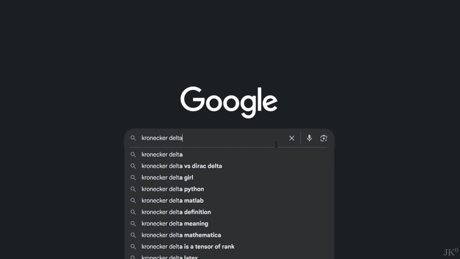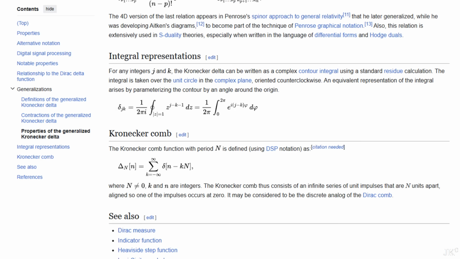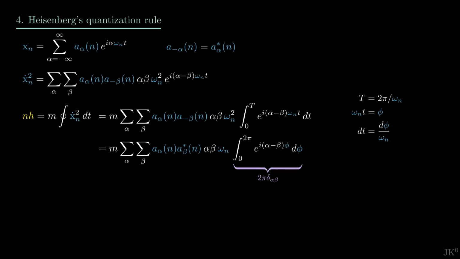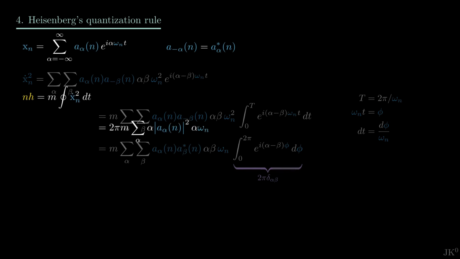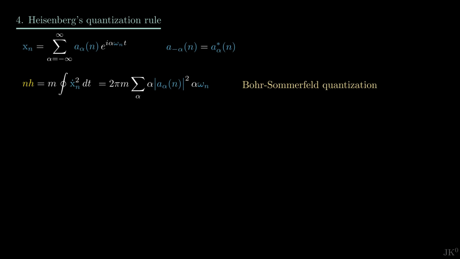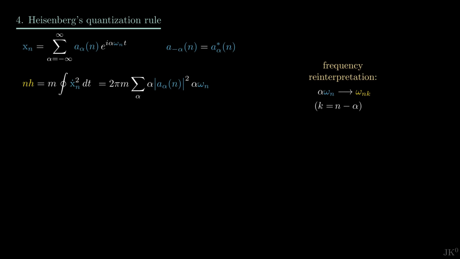In case you are familiar with the name, this is an integral representation of the Kronecker delta. This means that when summing over beta, all terms are zero except when beta equals alpha, and this expression reduces to a single sum. There is nothing new here. This relation is just the Bohr-Sommerfeld rule for Fourier modes. Now Heisenberg tried to reinterpret this relation. The obvious thing to do is replacing the Fourier modes and harmonics frequencies by transition amplitudes and quantum frequencies, respectively.